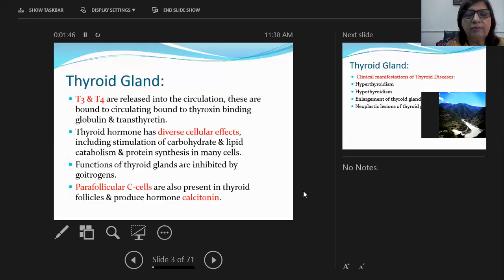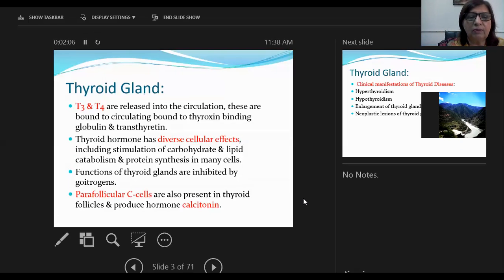Thyroid hormone has diverse cellular effects, including stimulation of carbohydrate and lipid metabolism, and protein synthesis in many cells. Functions of the thyroid gland are inhibited by goitrogens. Goitrogens are substances present in your diet which lead to a decrease in the thyroid hormones. Parafollicular C cells are also present in the thyroid follicles, and they produce